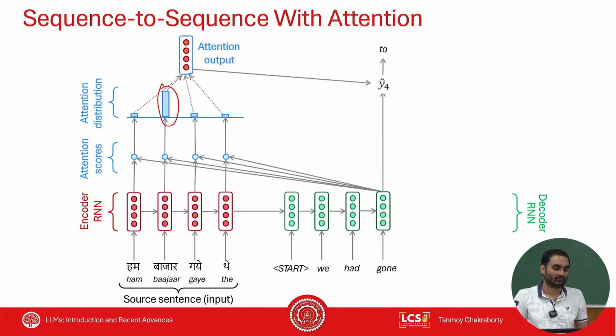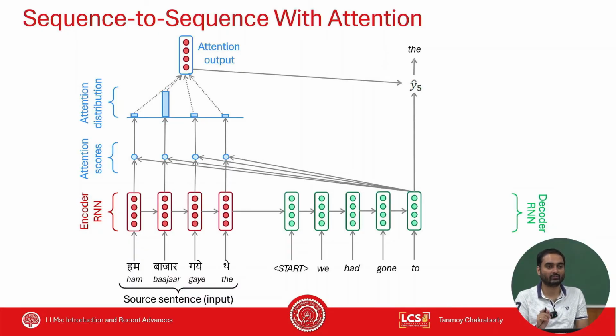This is clear? There is no bottleneck problem here. Why is there no bottleneck problem? Now we have a shortcut from every decoder state to all the encoder states. Every decoder state can access all the encoder states. Clear? So this is attention. Now tell me, due to incorporating the attention concept, did I incorporate any additional parameter? Answer me, quick.